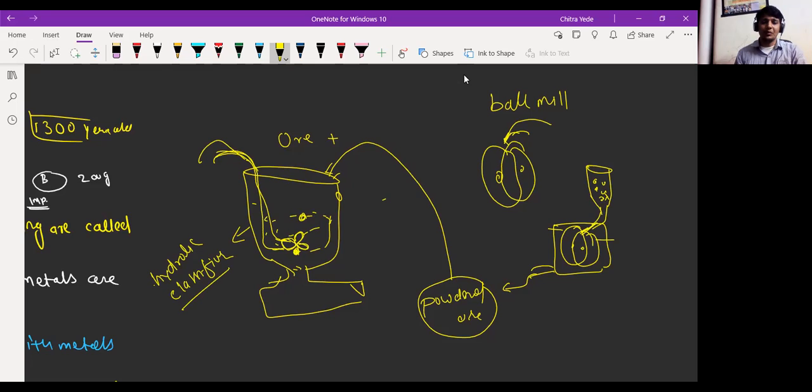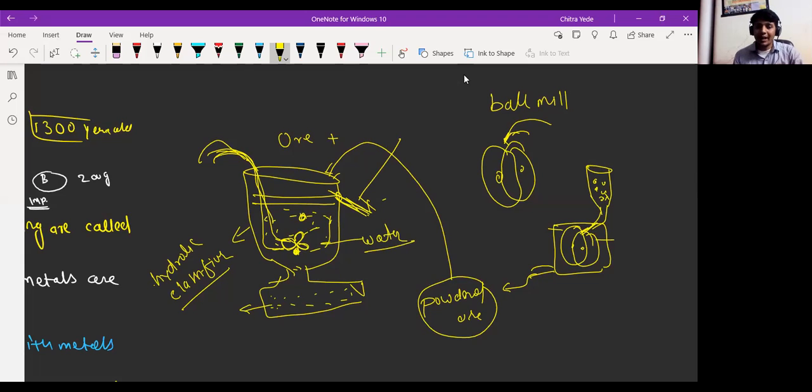Here the powdered ore is present. When the spin wheel is rotating and we are supplying current of water continuously, the water soluble impurity dissolves in water, and from that outlet the impurities move along with water. Light impurity also flows along with the current of water from here, and the heavy metallic ore settles down at the bottom and can be separated from time to time. So here we are using the current of water. That's why it is called as hydrometallurgy.